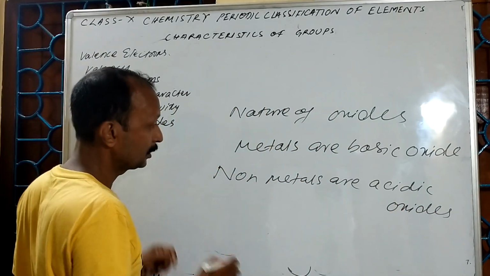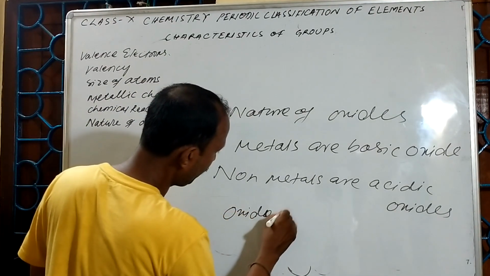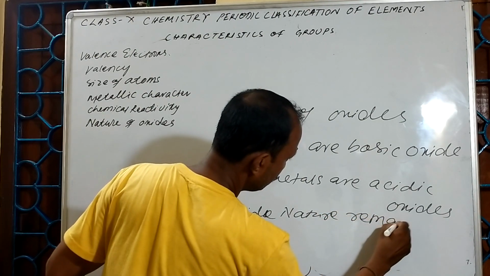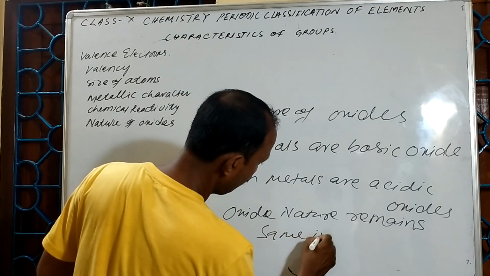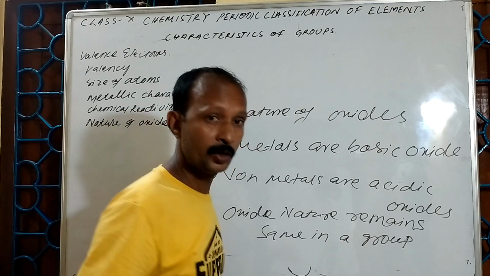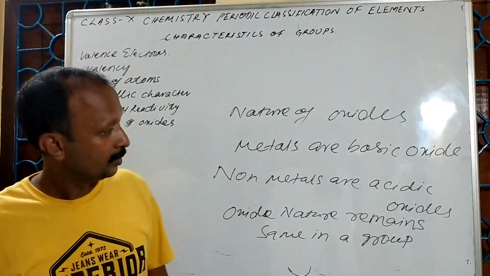But the oxide nature remains the same in a group. In a group, oxide nature remains the same.